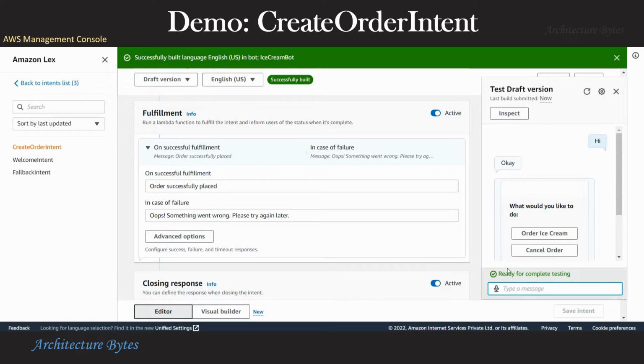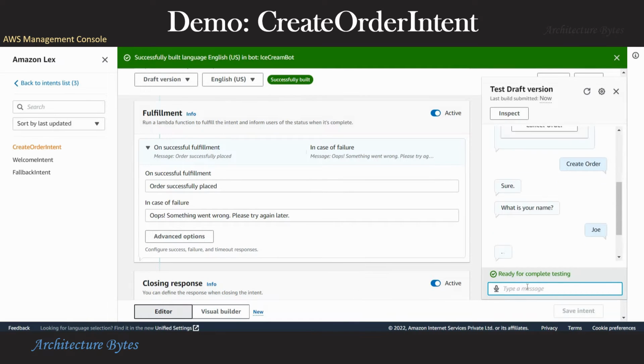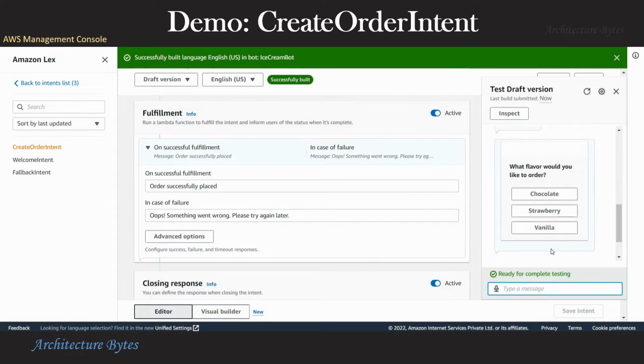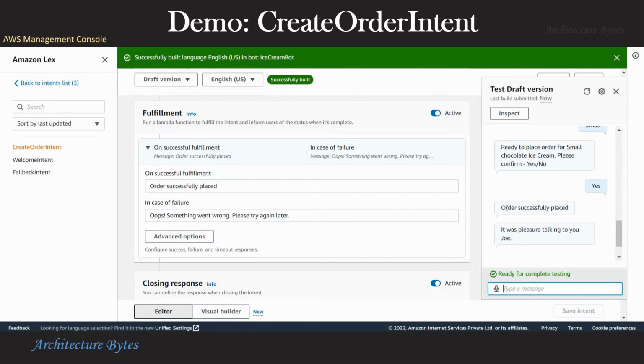Okay, let's test. Order an ice cream, provide a name, choose a flavor, provide a size, right? That's the confirmation part. Let's say yes. Okay, that's the fulfillment part. So you have order successfully placed. Right. So this is working as expected.